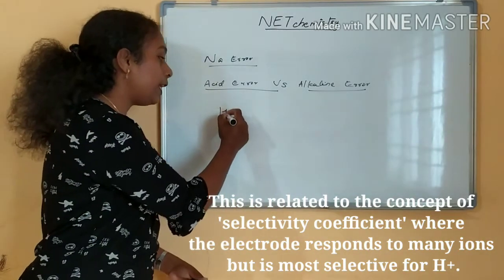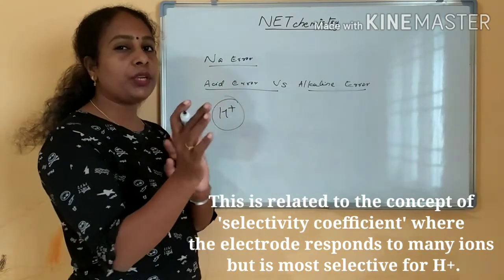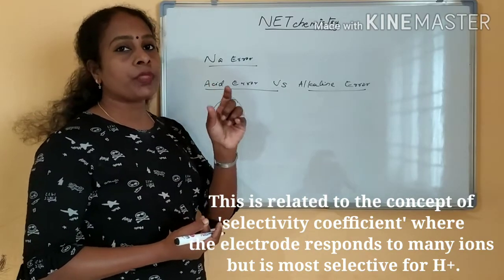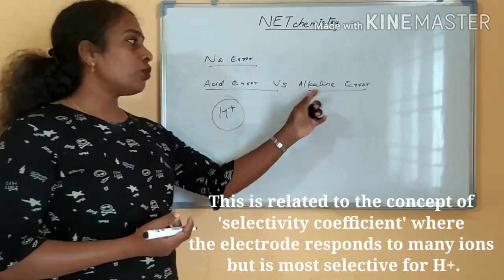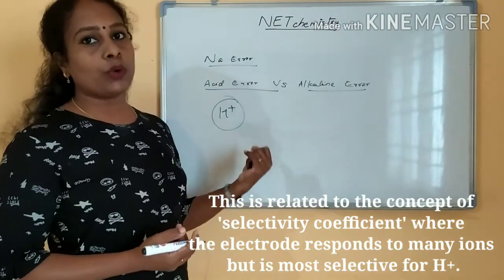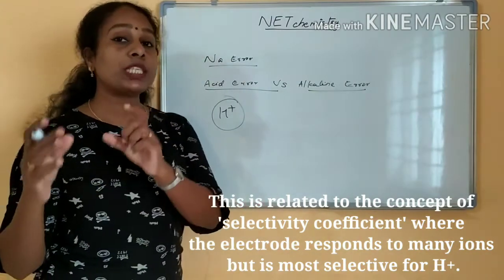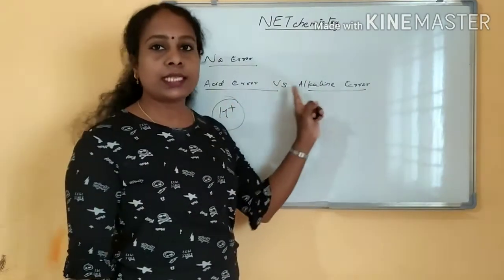It has a slight affinity towards the H plus ion. That is what we call the selectivity coefficient. This electrode will always react to H plus. So why is this error occurring? This error is due to the selectivity coefficient. The electrode always has slightly more affinity, more selective, towards H plus ions. That is why these errors are occurring.